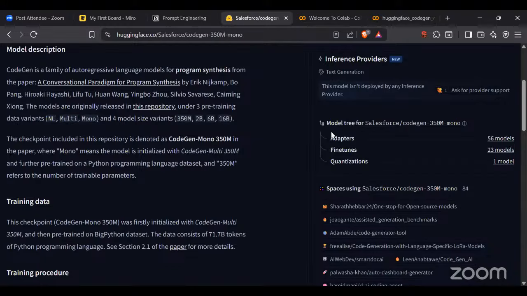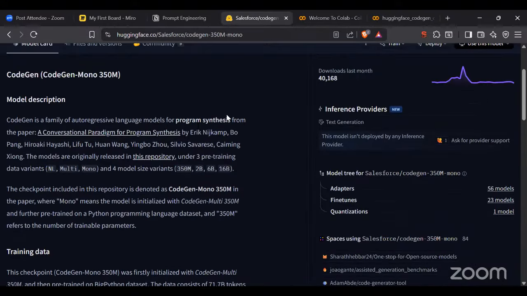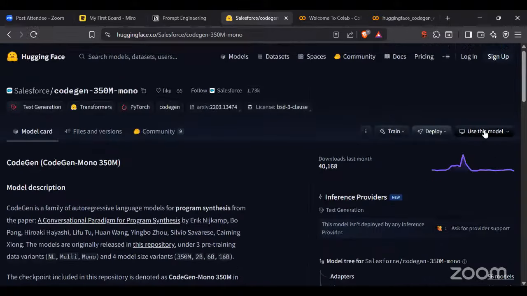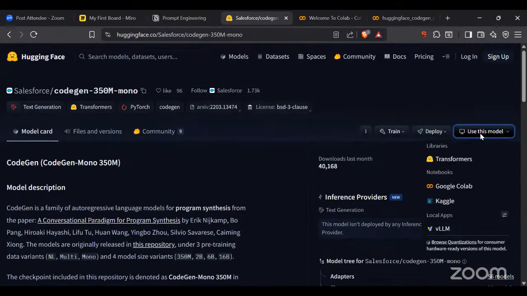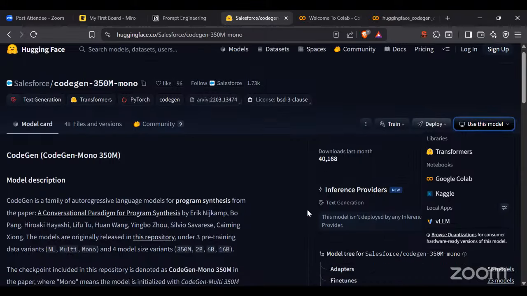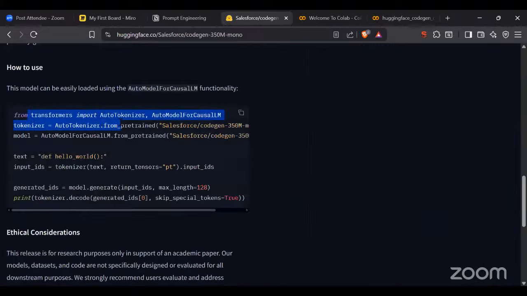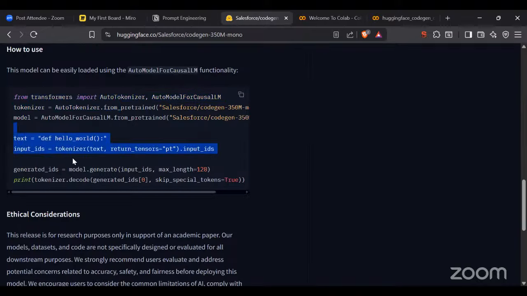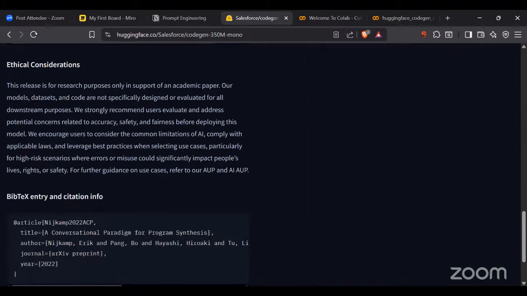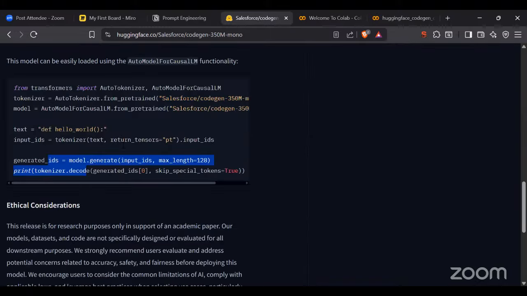All right, so this is one CodeGen model that I'm having, and it's the same model that I have used. You can use this model here. Click on this Google Colab. You can generate a separate Colab file here also, or you can directly use this model. See, from transformers, import AutoTokenizer and then AutoModel for the causal LLMs that we're going to have. After that, we give it a prompt and it is going to generate. So this is one way how you can import it, and the same way I have done it here also.